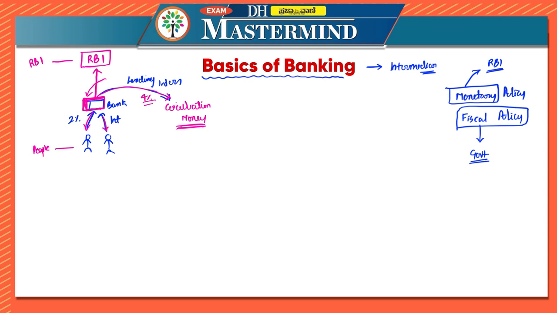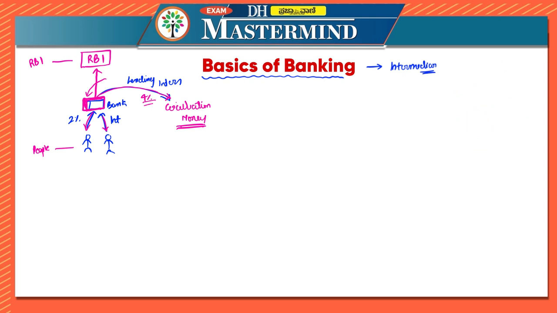You consider it as RBI's control. Monetary policy is RBI control, fiscal policy is government control. So with the help of this monetary policy, RBI will be controlling the money supply in the market, which is the public. So this is the basic of banking.